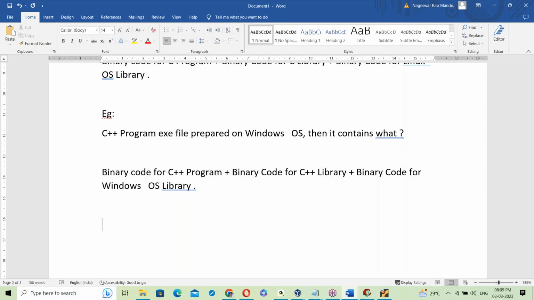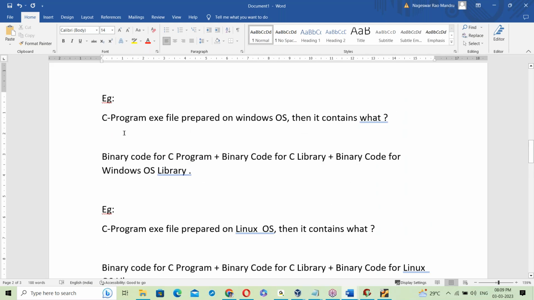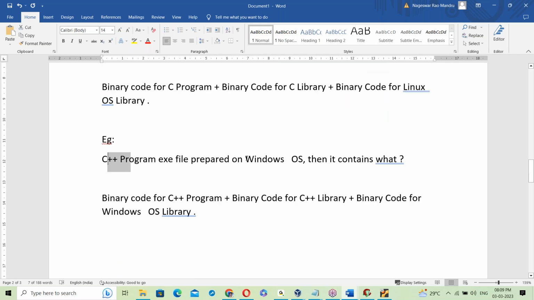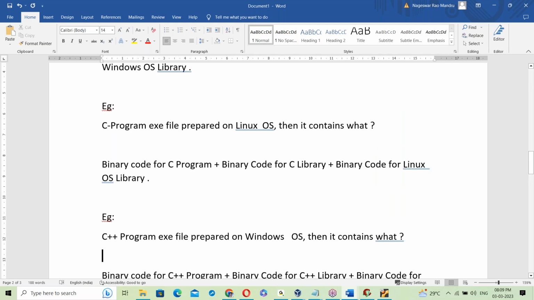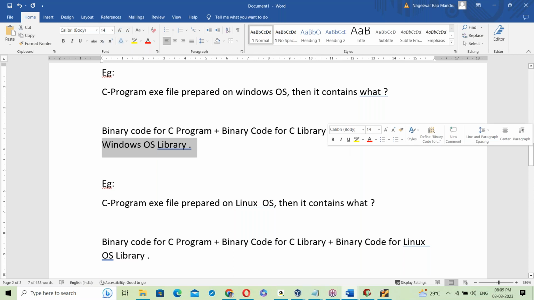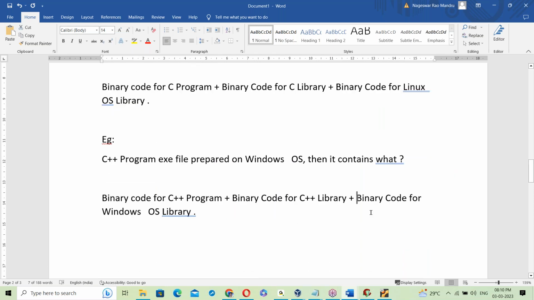Now, what is common in all the cases? Three cases: a C program exe on Windows OS, a C program exe on Linux OS, and a C++ program exe on Windows OS. What is common here? In all the cases, linking with the OS library is happening.